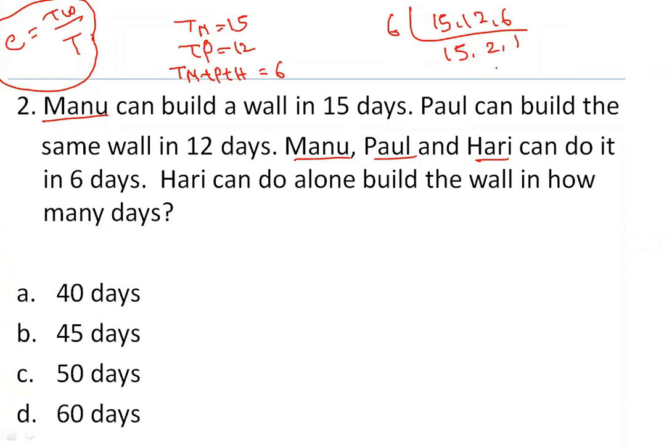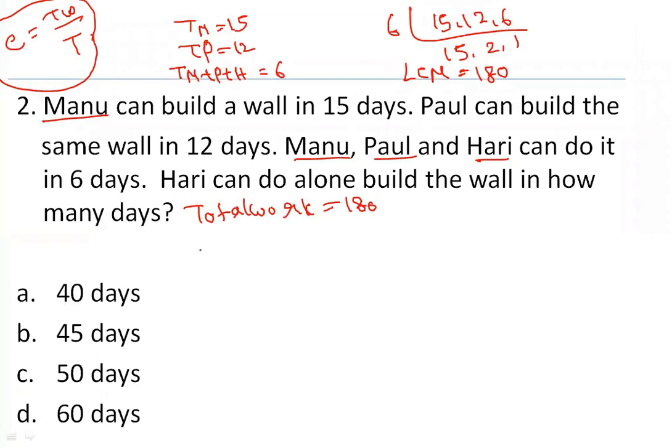So 6 twos and ones, right? So 15 twos 30, 30 threes is 180. So what is the LCM? LCM is nothing but 180. If LCM is equal to 180, you can say that the total work is nothing but 180. Okay. So I'm writing here total work is nothing but 180.